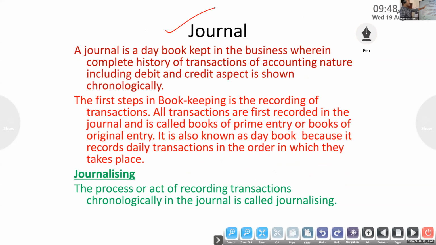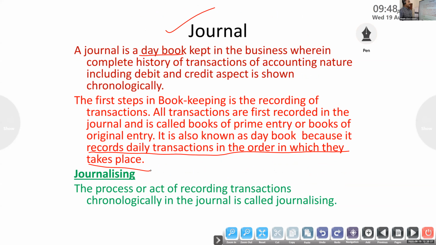So first one, journal. Journal is a day book. Why is it a day book? It records the daily transactions in the order in which they take place.